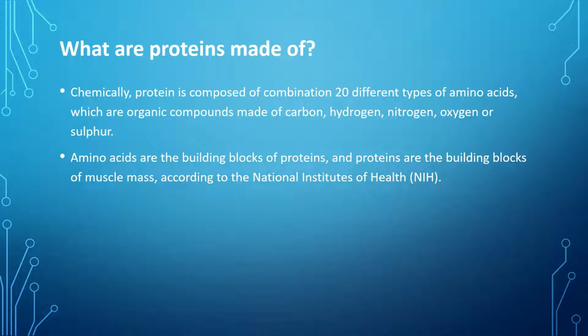There could be multiple combinations, over 200 billion. Each amino acid interacts with the others in a different way, based on the distance, the composition, and where it's located. These amino acids are the basic building blocks of proteins, and proteins are the building blocks of our muscles.